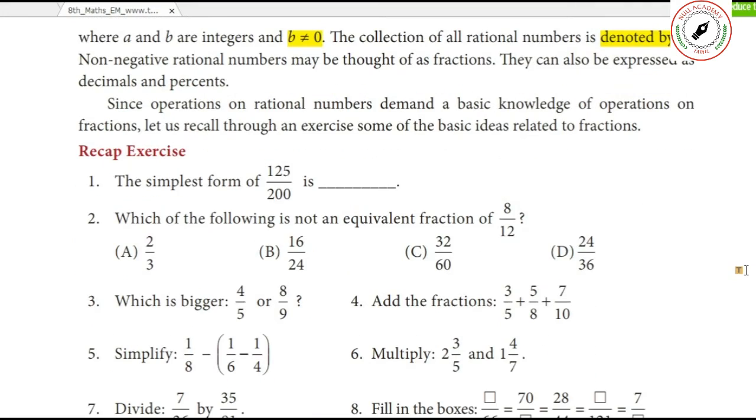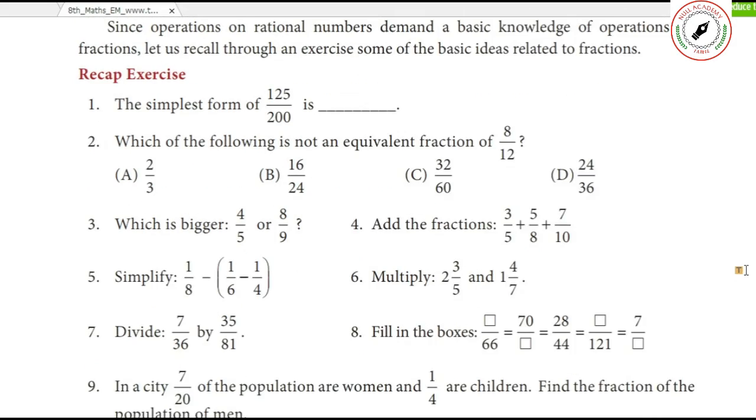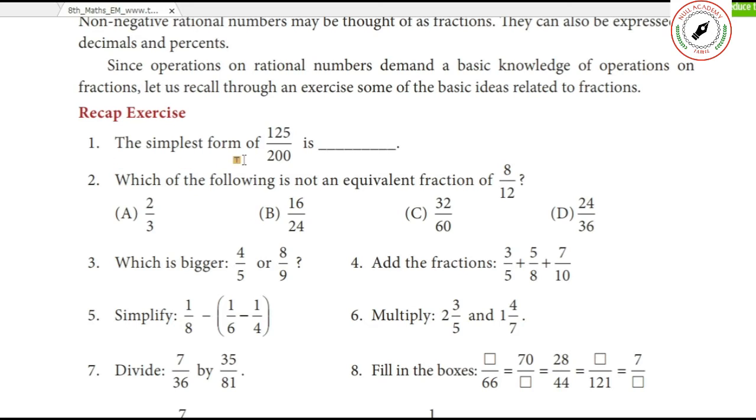Okay, let us recap the exercises. The simplest form of 125 divided by 200 is what? You try to divide it by 25, you will get 5 and below 8. Yes, 5 by 8 is the simplest form.